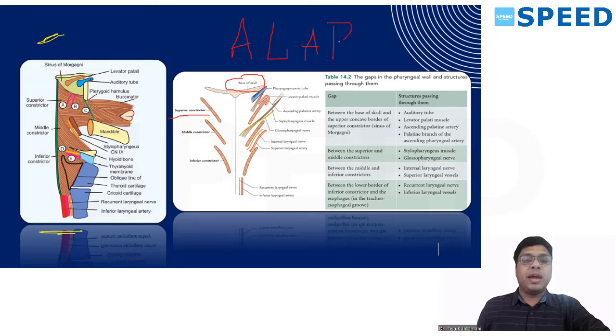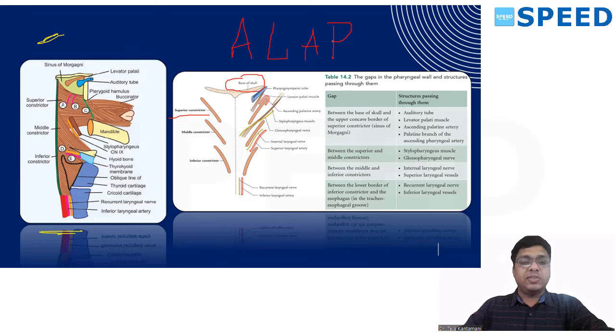So many guides, many other centers might be explaining Tala and Thalap, whatever they want, they are telling. Ultimately, it's an anatomical question. You can't change the anatomy. Whatever they describe in their videos is utterly wrong. Tensor veli palatini doesn't go through this opening. Underline this point. This was wrongly mentioned in many pre-PG entrance guide books, which is wrong. Tensor veli palatini doesn't go through this sinus of Morgagni space.